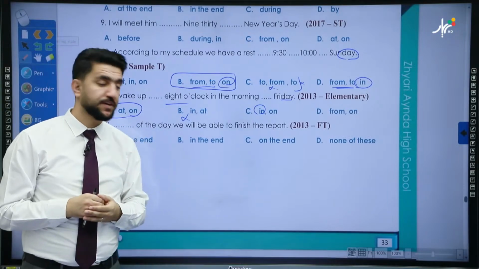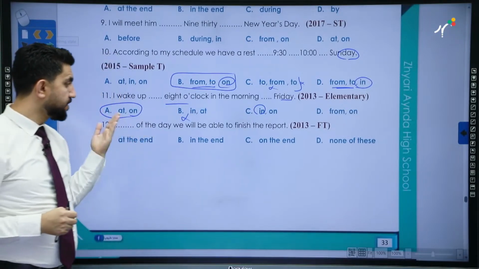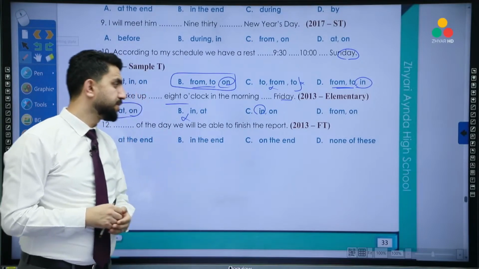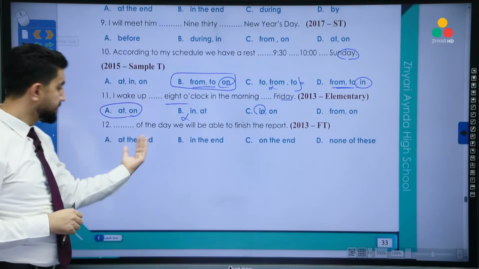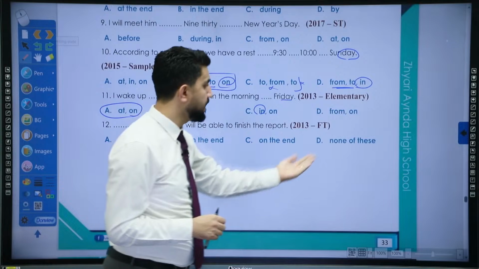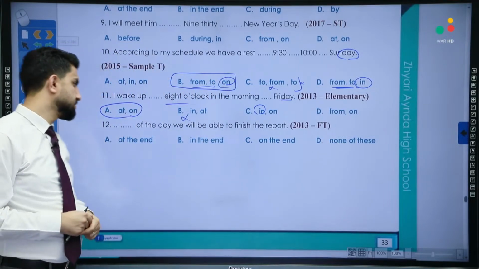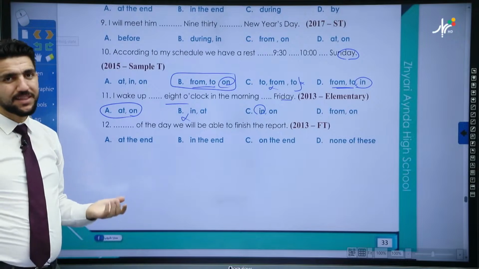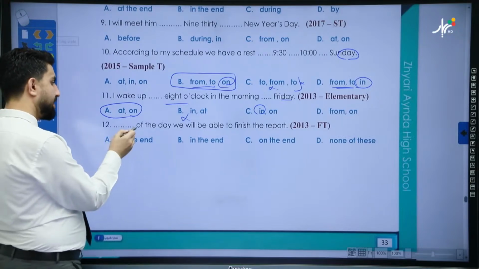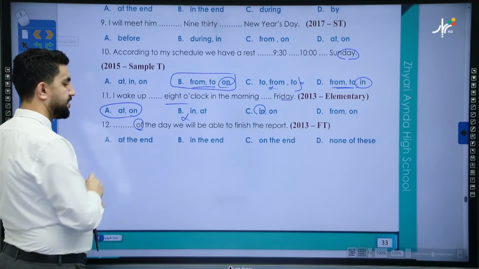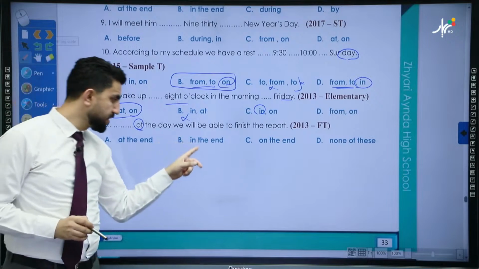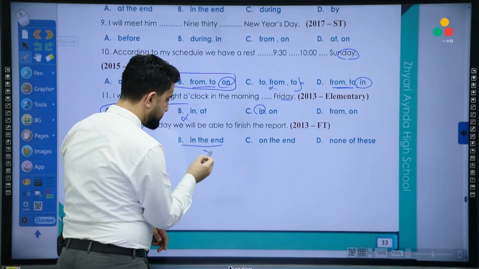What about number 12? The end of the day, we will be able to finish the report. Is it at the end, in the end, on the end, or none of these? Which one do you think is correct? I think it's very obvious. Why is it obvious? Because we have the word of. The rule for in the end, we said we need a subject.